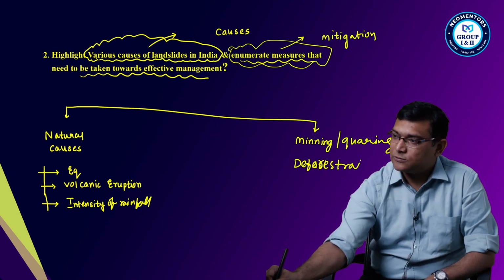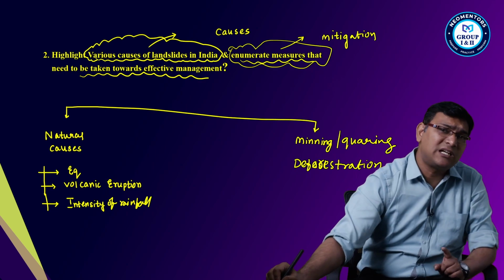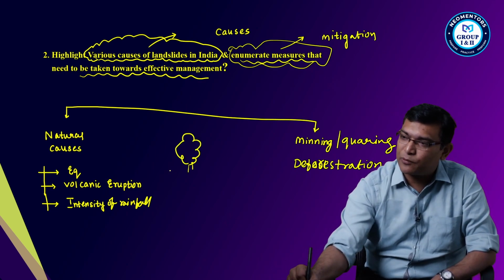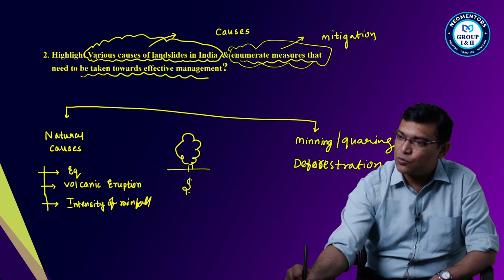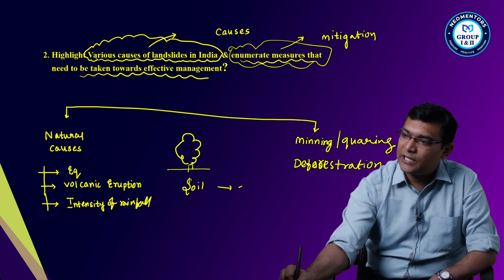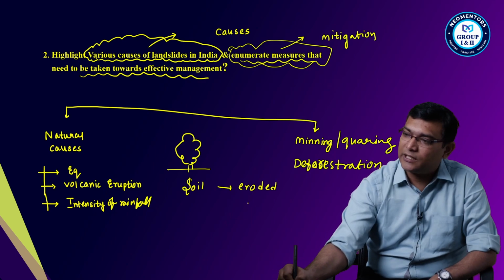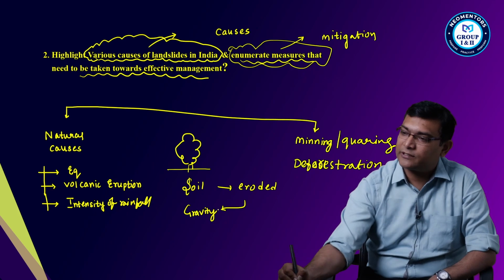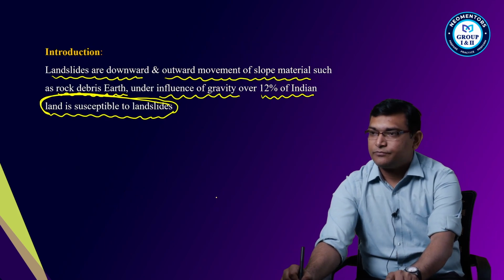The main thing is deforestation. Why? Because of the trees. If you uproot the trees, the soil becomes loose and is easily eroded under gravity. Clear? This is one thing.